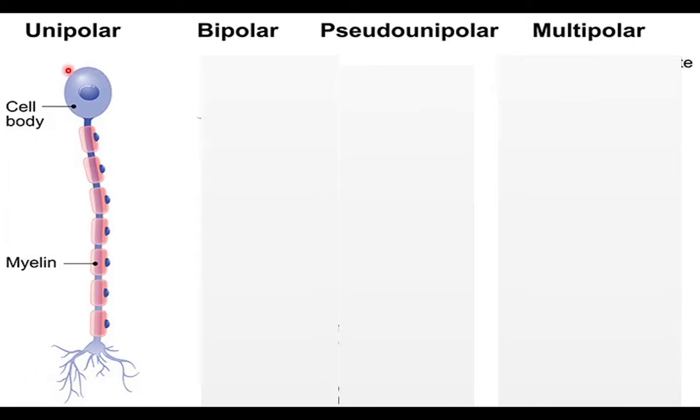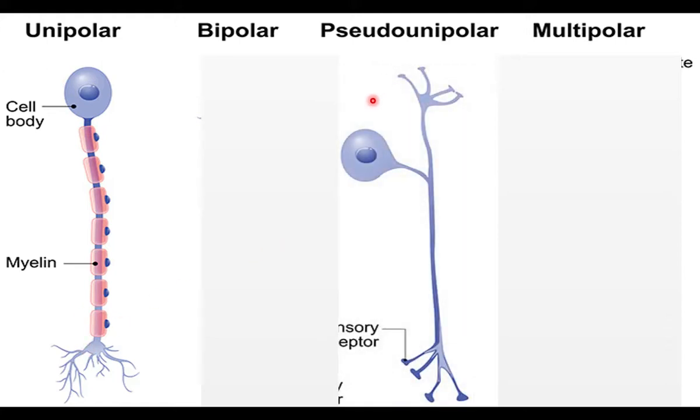Unipolar neurons, bipolar neurons, and multipolar neurons are three types of neurons based on the structure. A unipolar neuron has a cell body or cyton and a single branch. This is also a unipolar neuron because it has a cell body or cyton and a single branch. The single branch functions as dendron and axon.